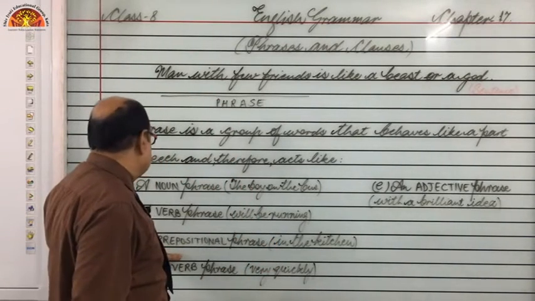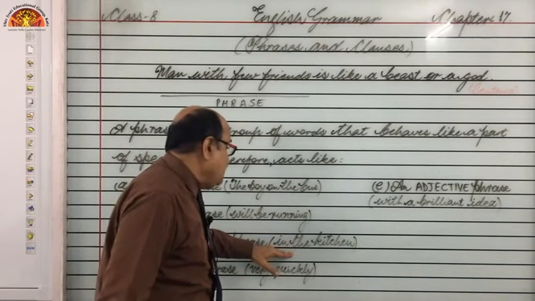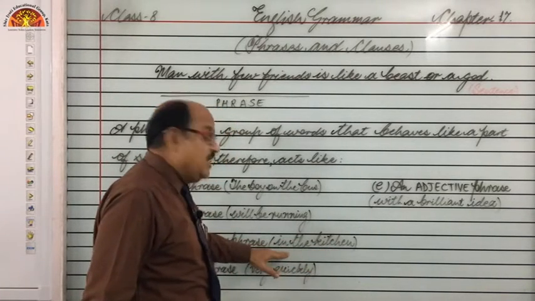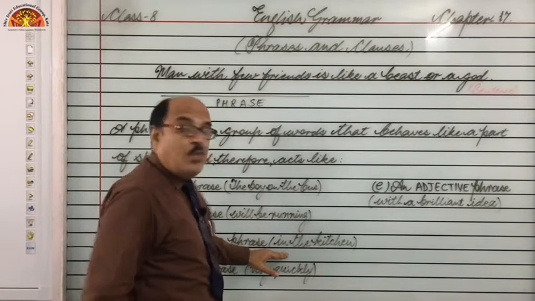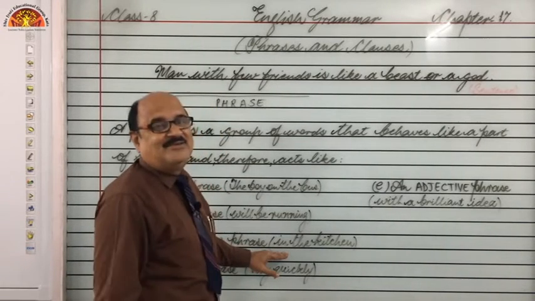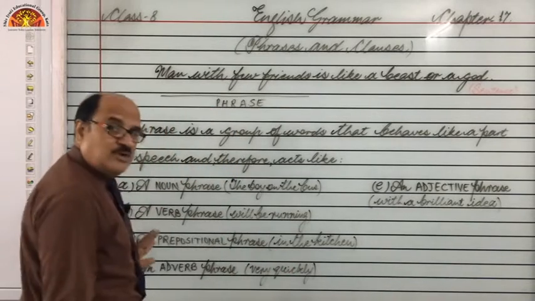Next, prepositional phrase. You can see in the kitchen. In, this is the preposition, so we can say it stresses where? In the kitchen. Where? In the kitchen, right? So this is a prepositional phrase.